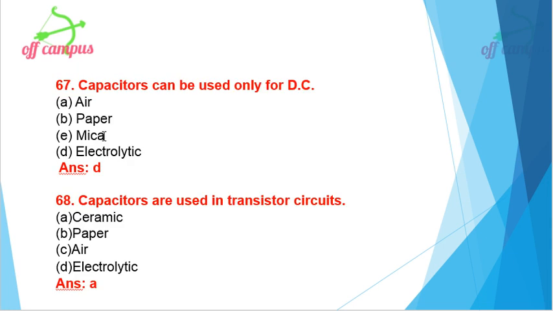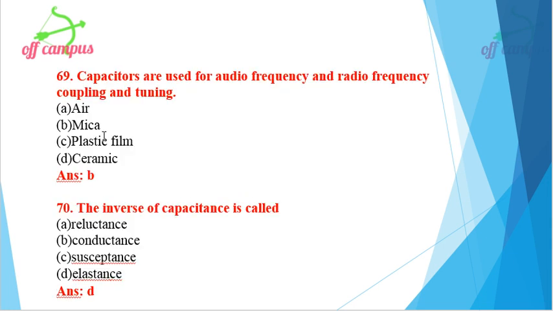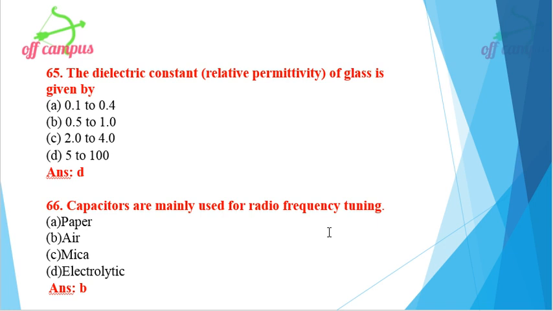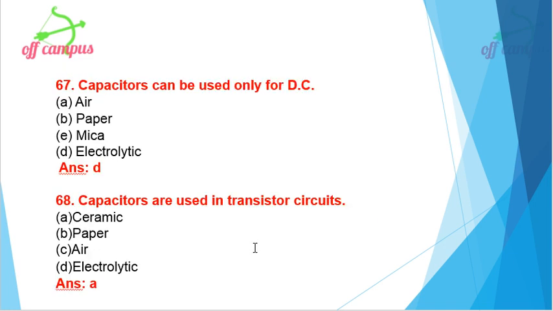For this question, next question, what is that? Capacitors, sorry, previous. Capacitors that can be used only for DC is nothing but electrolytic. Then capacitors used in transistor circuits is nothing but option A, ceramic. Previously, what was that? Capacitor used for radio frequency tuning is air capacitor, electrolytic capacitors can be used only for DC, and ceramic capacitors are used in transistor circuits.